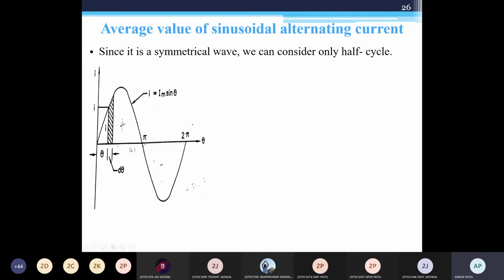So why are we not considering the full cycle? Because the average value becomes 0, plus and minus. That's why we are going for only half cycle. Here we have considered the integral part, a small portion of current. A small portion of theta is represented by d theta. This is the instantaneous value of current I. So at any moment I equals Im sin theta, where theta lies between 0 and pi.